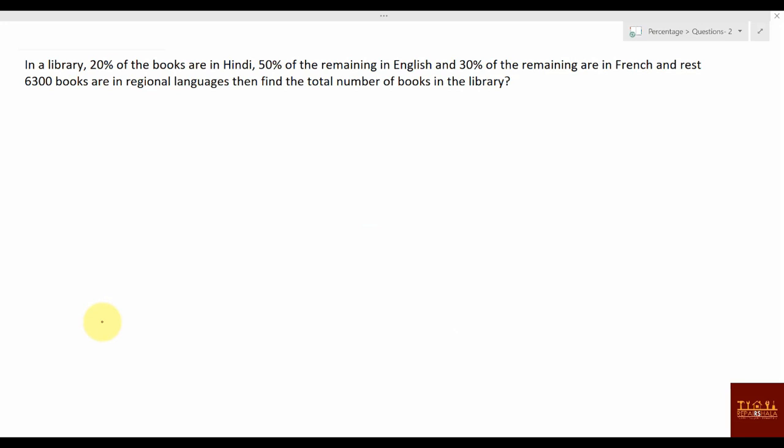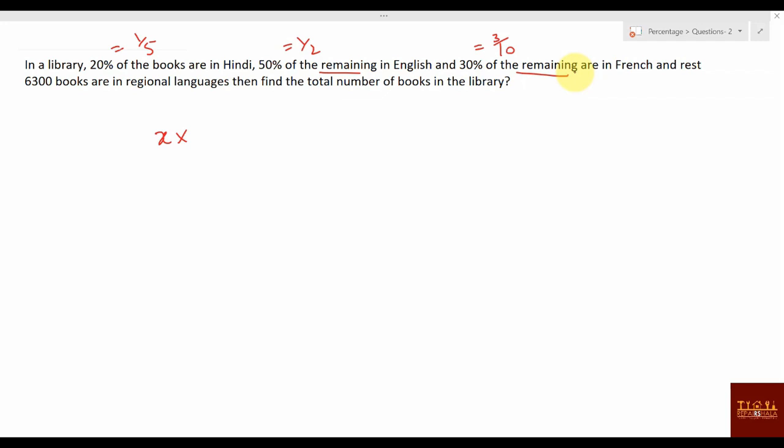This one: in a library, 20% of the books are in Hindi, 50% of the remaining in English, 30% of the remaining are in French, and the rest, 6,300 books, are in regional languages. Then find the total number of books in the library. So suppose X was the number of books. 20% is 1 by 5, this is 1 by 2, and this is 3 by 10. Everywhere remaining is given, which means you have to go successively. Successive increase or successive decrease is there. That is the only thing when remaining is given.